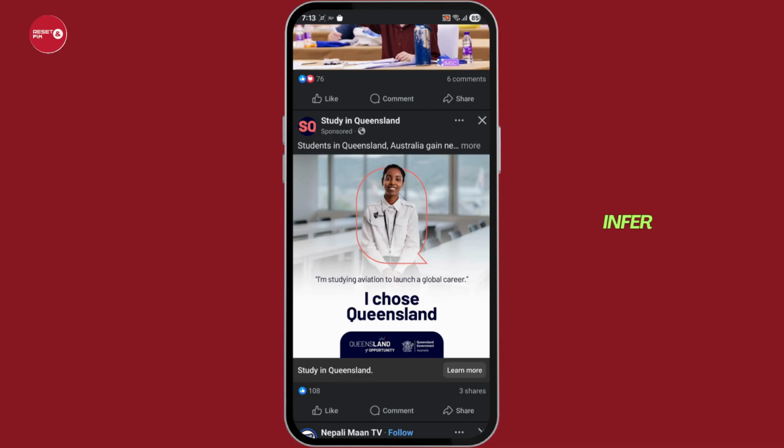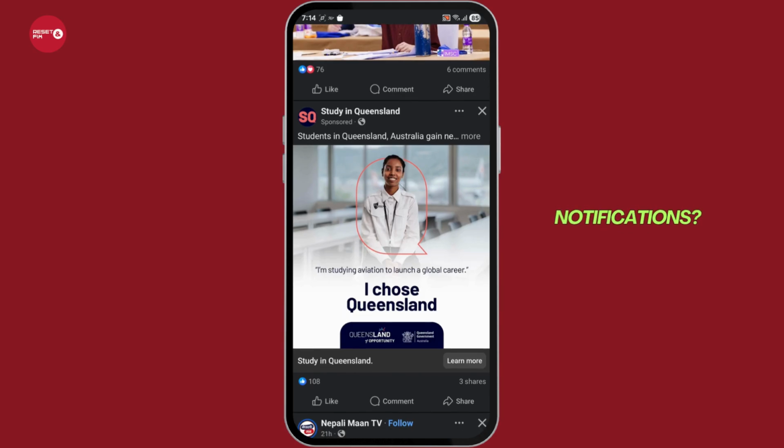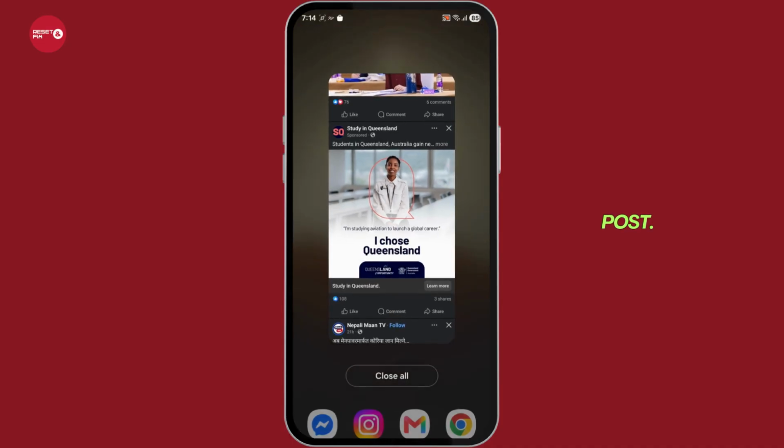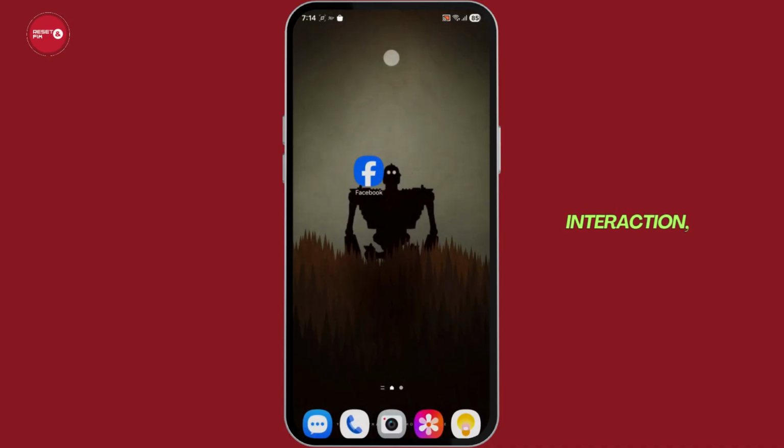Also, you can often infer who is paying attention to your content by checking who frequently interacts with your posts. Notifications: keep an eye on your bell icon to see who is liking, commenting, or sharing your post. And also, frequent interaction, likes, and comments are typically the best indicator that someone is regularly visiting your profile.